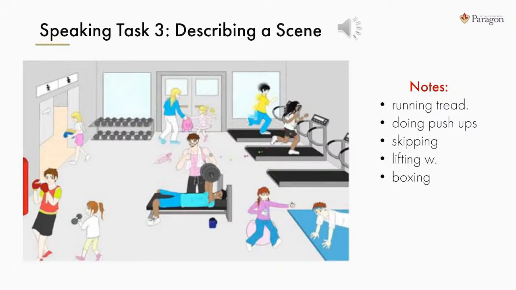A young girl, maybe his sister, is sitting in front of him on a pink bouncy stability ball. She's drinking juice through a straw while timing her brother on a stopwatch to see how many push-ups he can complete in a short amount of time. In the opposite corner, a young girl is lifting a light dumbbell while her brother is boxing. A heavy red boxing bag is hanging from the ceiling, and he is punching it with his bright red boxing gloves. The members of this gym are staying in shape.